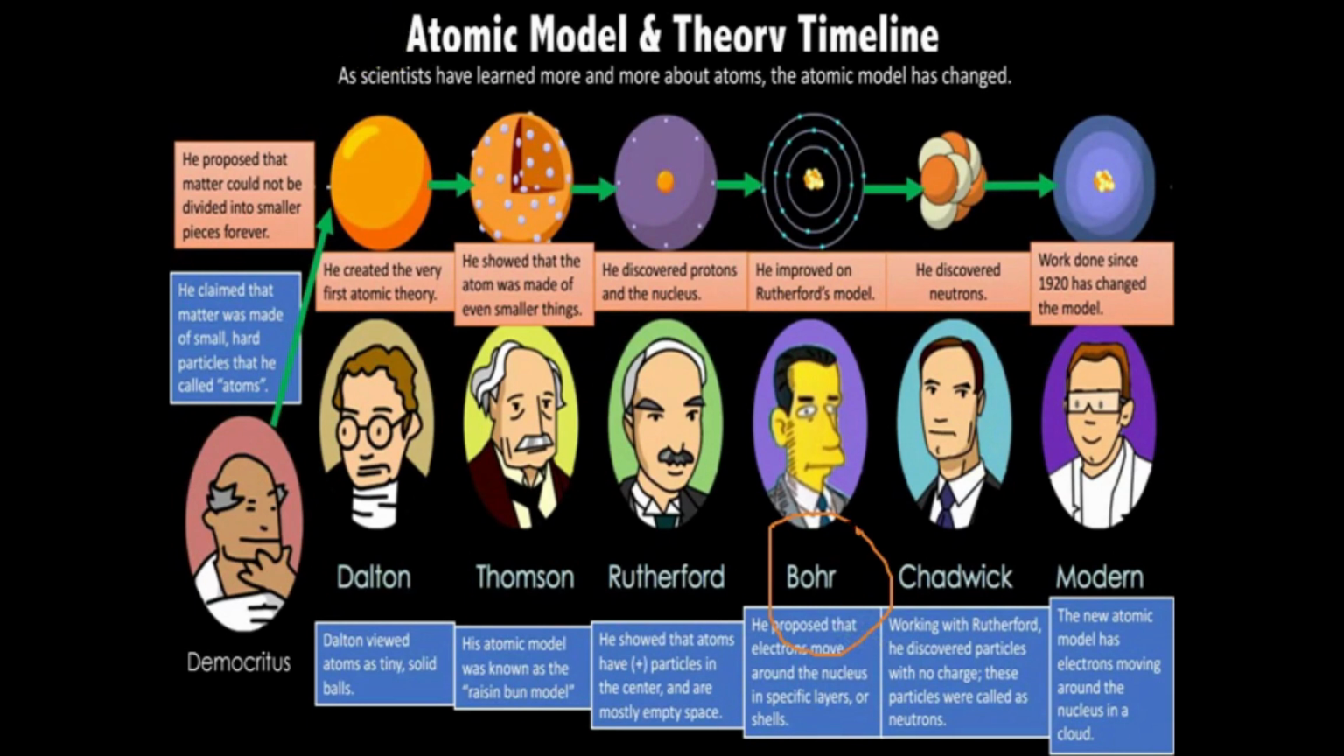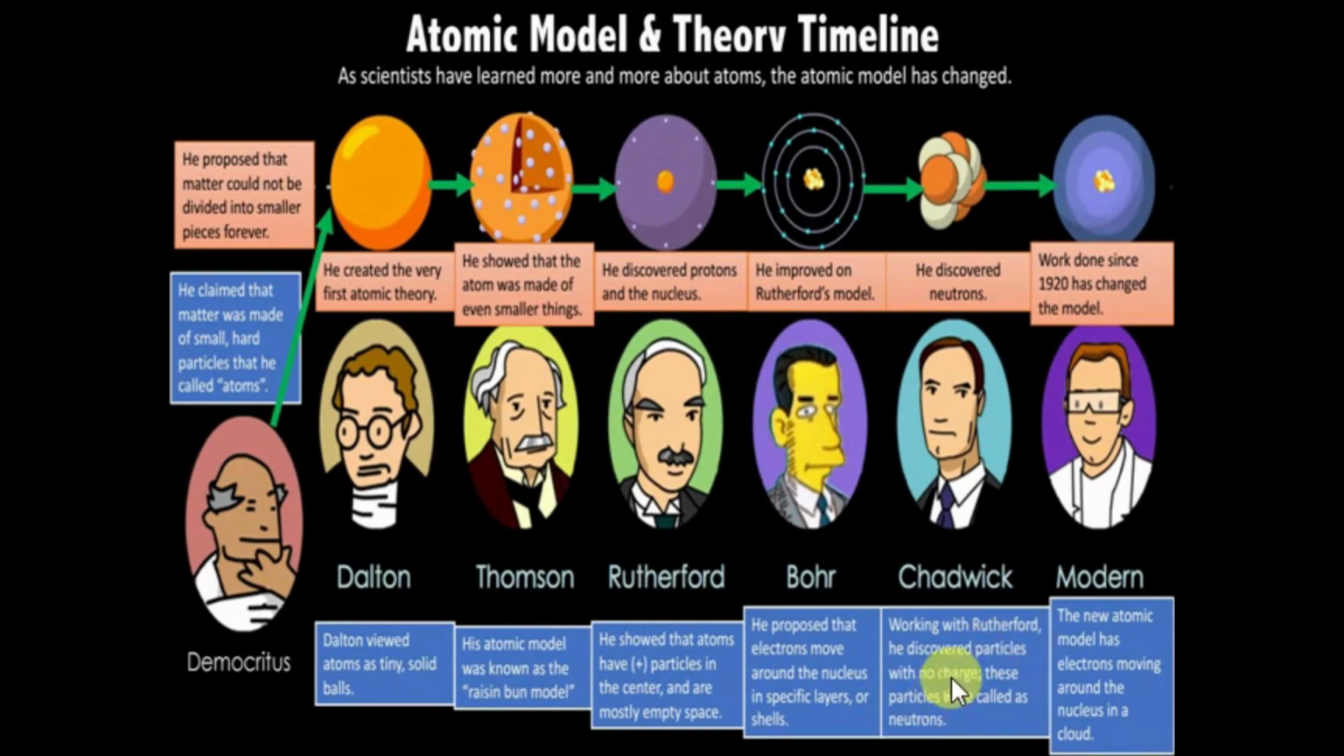So that is what is written here, that he improved on the Rutherford model. The Rutherford model said we have a nucleus, positive charge and negative charge, but Rutherford didn't talk about energy levels. But Bohr improved this, and he said that we have energy levels, and in those energy levels electrons are present. Now there comes another scientist, Chadwick, and he discovered neutrons. Neutrons were discovered very late, and this was discovered by Chadwick.